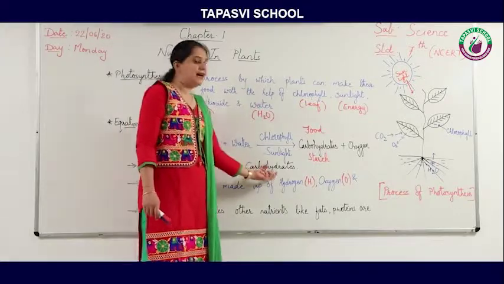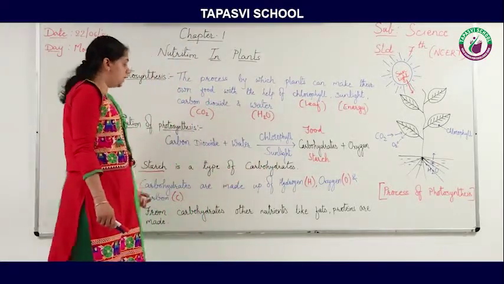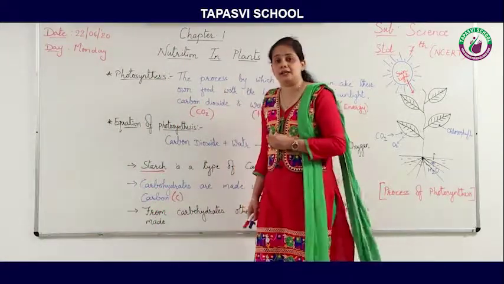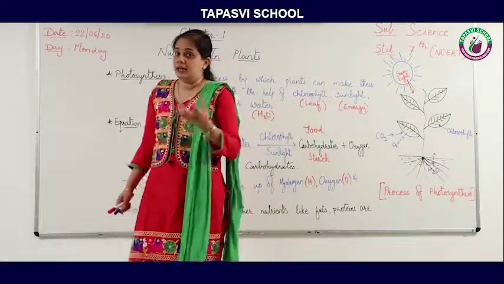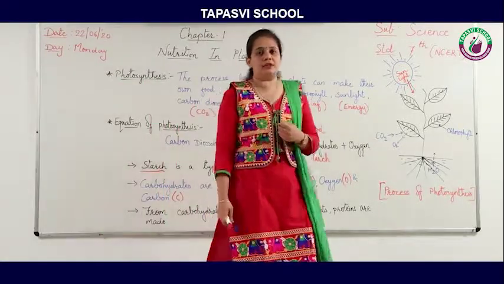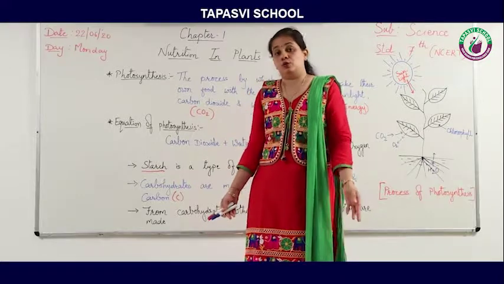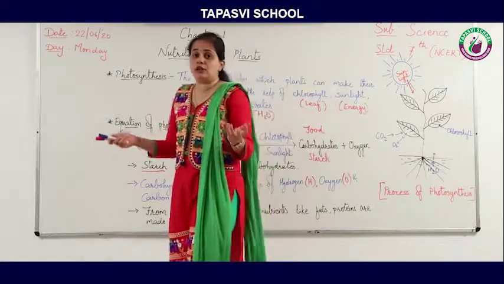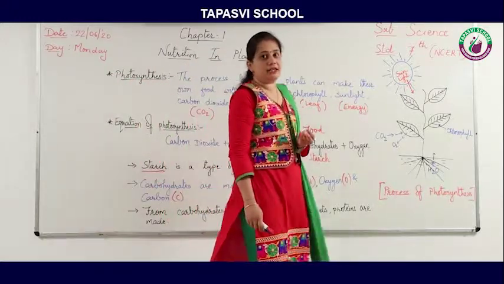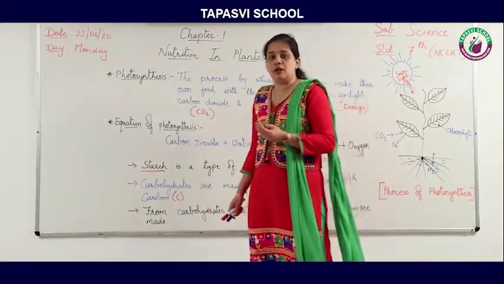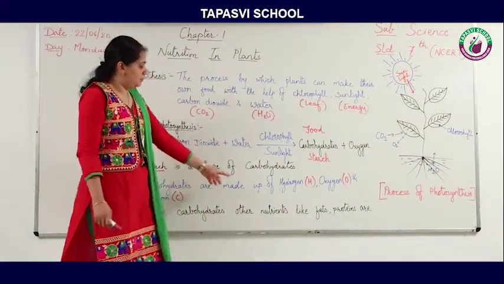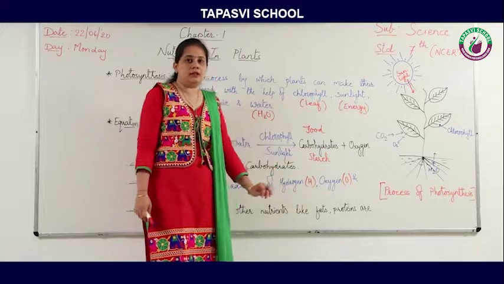Now from these carbohydrates, other nutrients like fats, proteins, vitamins are made in the plants. As we all know, if we do not get all the nutrients, we will be weak. So plants also require all the nutrients, that is fats, carbohydrates, proteins, vitamins, minerals. So from these carbohydrates, plants can make other nutrients.